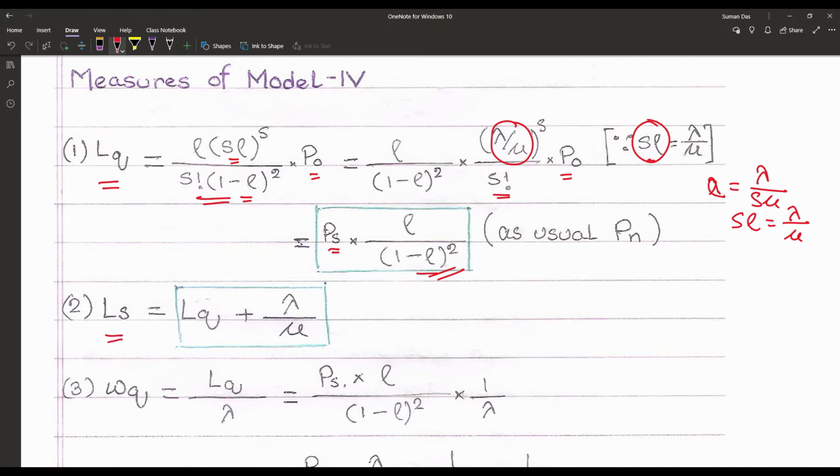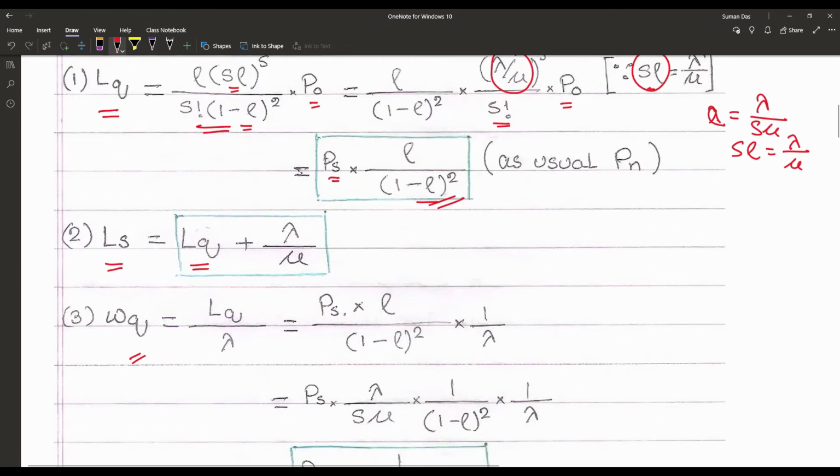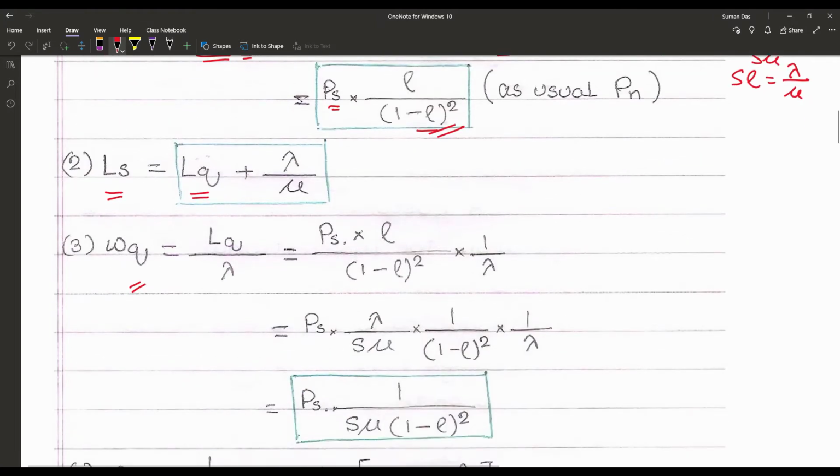The length of the system Ls is given by the length of the queue, that is Lq plus lambda upon mu. The waiting time in the queue is given by Lq upon lambda.